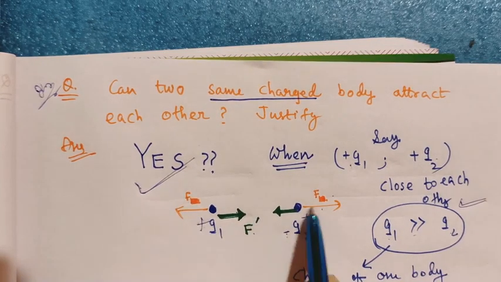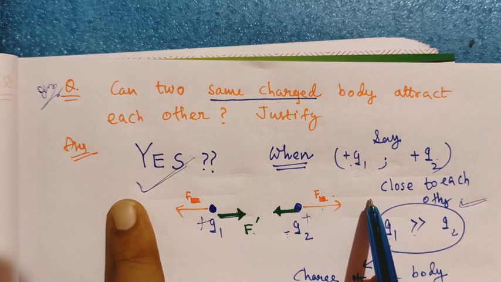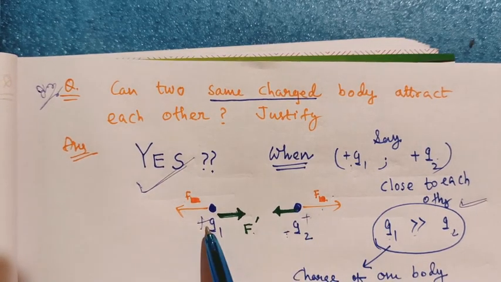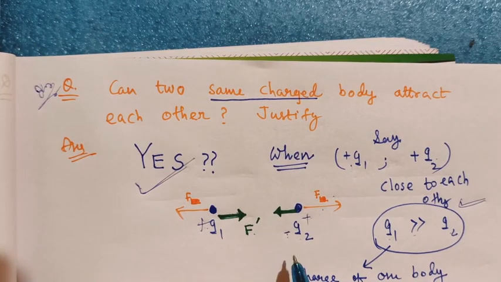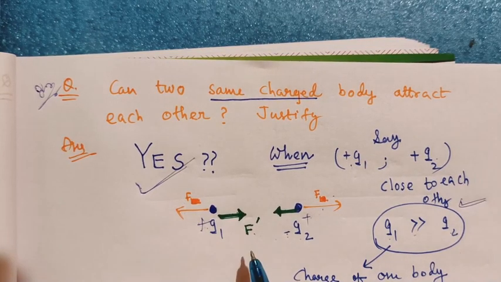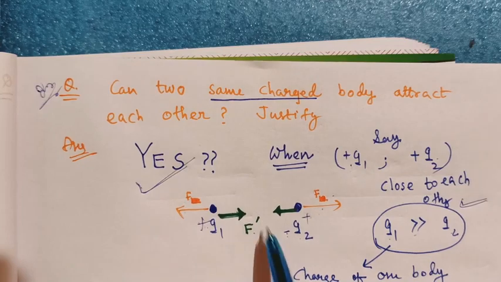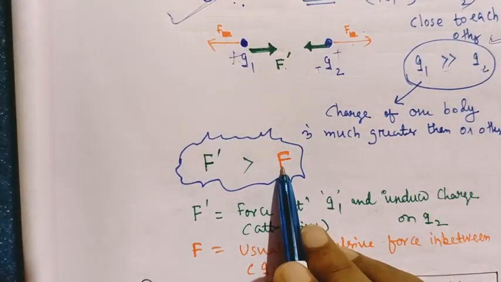Usually this red pen color shows that two positive charges repel each other. But as Q1 is very much greater than Q2, that means these two charges are not point charges. Due to induction, attractive force is also there. And here, this attractive force dominates. Dominates means much greater than this repulsive force.